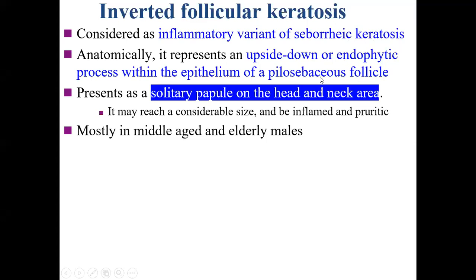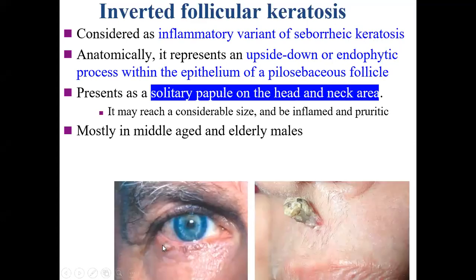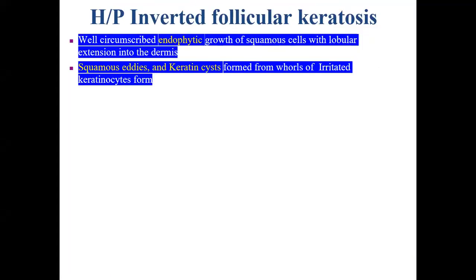Clinically, it presents as a solitary papule on the head and neck area, like this one, and maybe this one, a little bigger. The treatment, of course, is surgical excision, which would provide us the opportunity to go for histopathology. And what is the histopathology? Histopathology of inverted follicular keratosis is very typical. The first thing is an endophytic lesion.